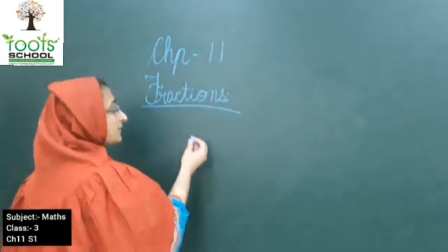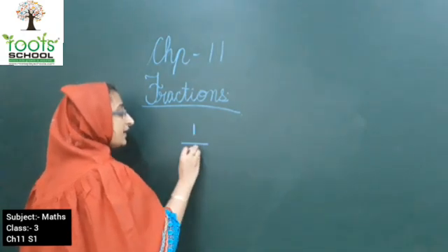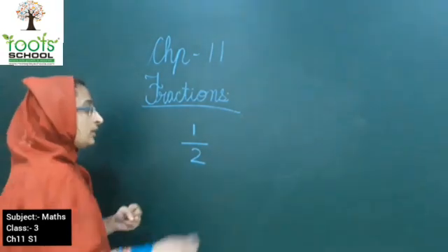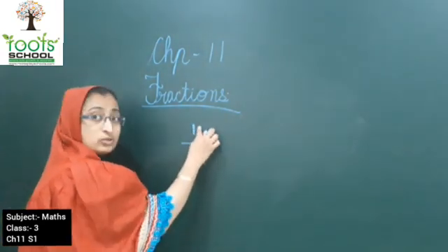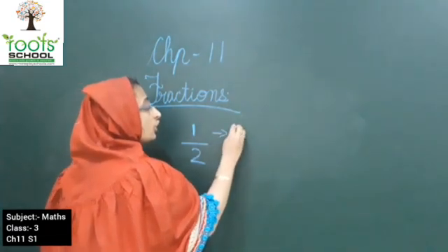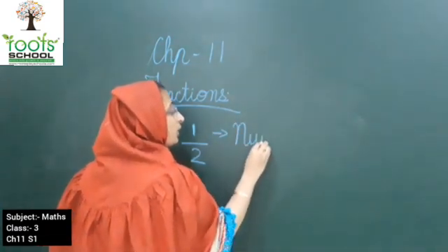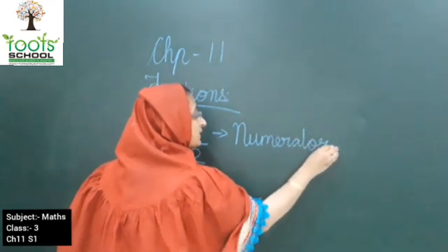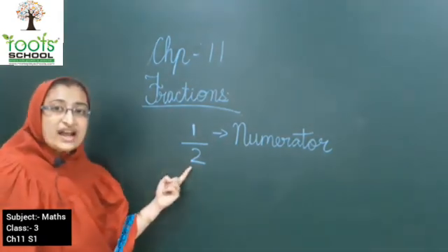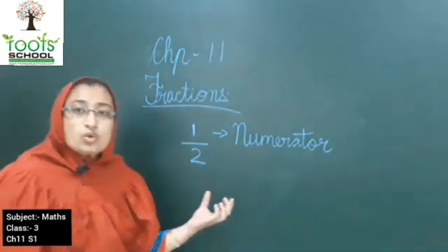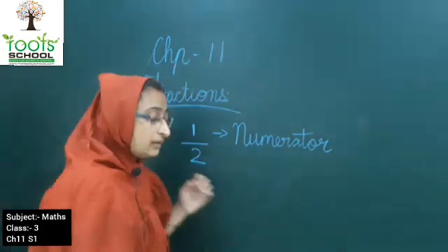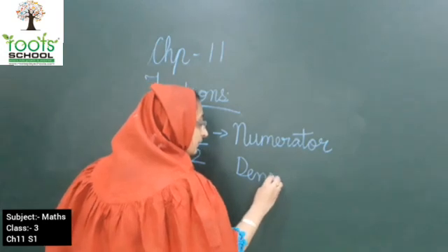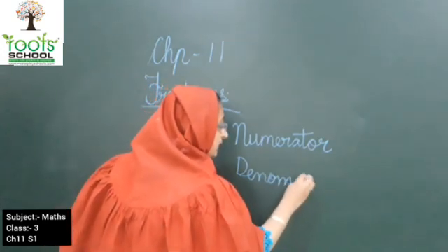Now kids, fractions we always write like this. A number, then a bar and one number down. The number which you write above the bar is known as your numerator. What do we call it? Numerator. Very good kids. And the number which we write below the bar is known as the denominator. What is it known as? Denominator.